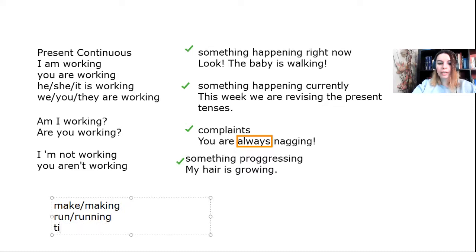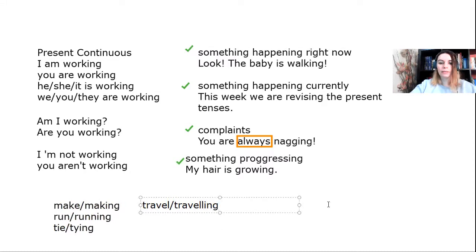If you have a word ending in IE like tie, you remove the IE and you add Y plus ing. Tie, tying, die, dying. And if you have a verb ending in L like travel, you double the L. Traveling, double L. Okay? It's quite easy.